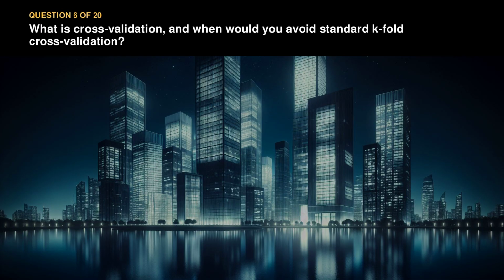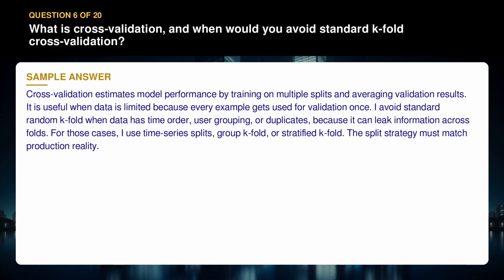Question 6. What is cross-validation, and when would you avoid standard k-fold cross-validation? Cross-validation estimates model performance by training on multiple splits and averaging validation results. It is useful when data is limited, because every example gets used for validation once. I avoid standard random k-fold when data has time order, user grouping, or duplicates, because it can leak information across folds. For those cases, I use time series splits, group k-fold, or stratified k-fold. The split strategy must match production reality.